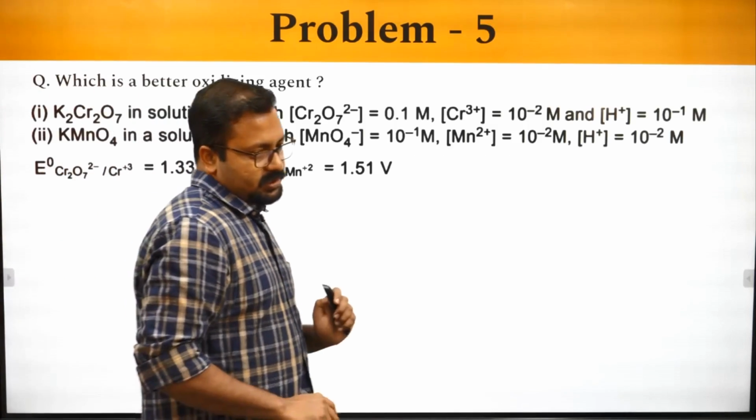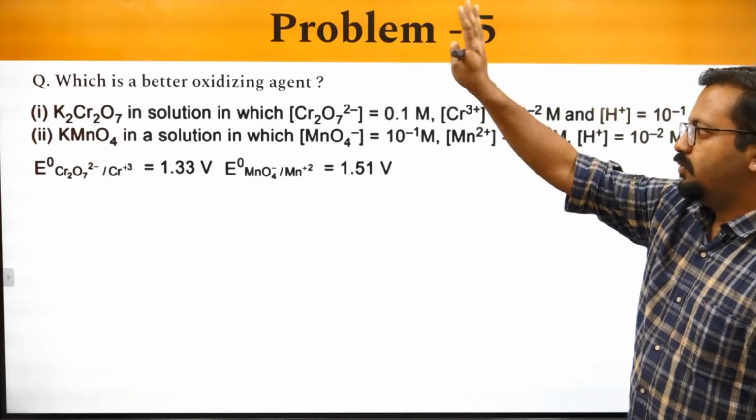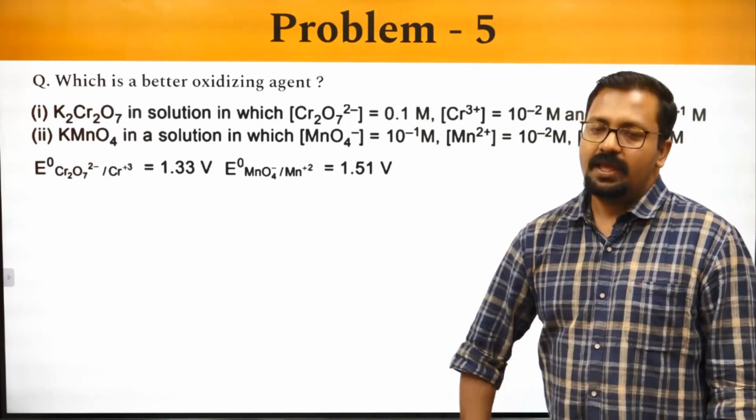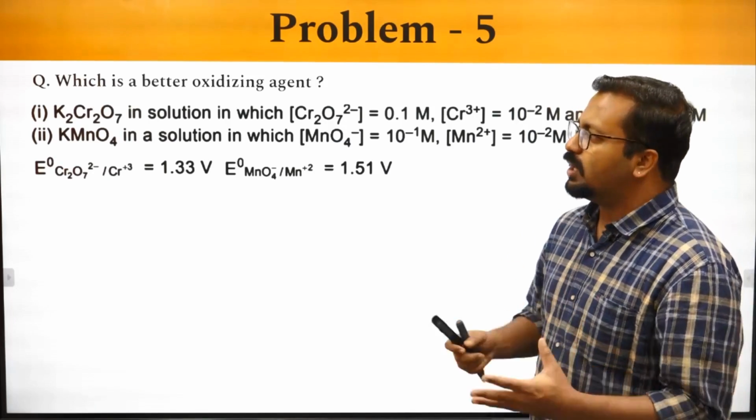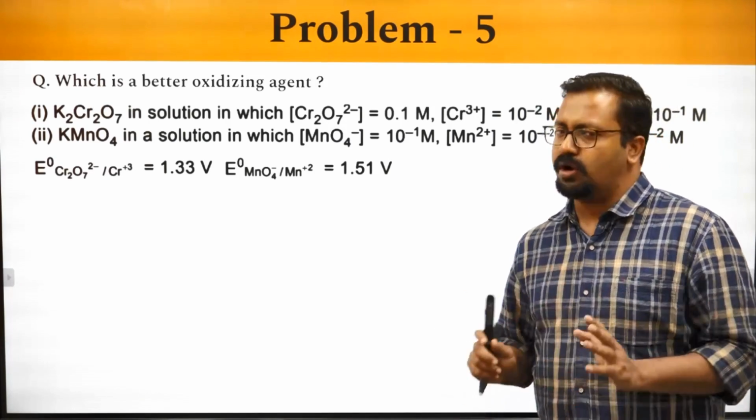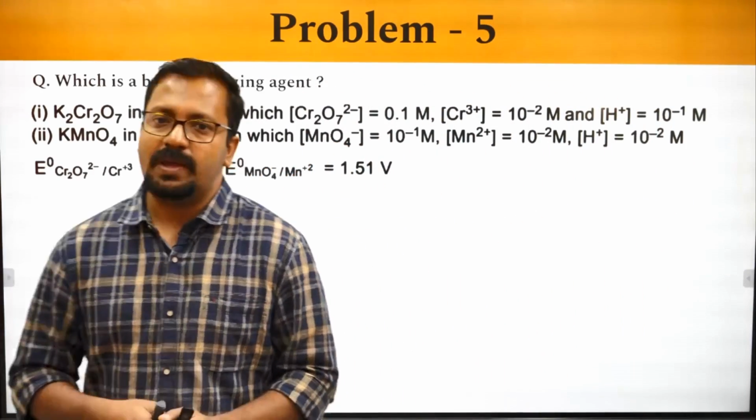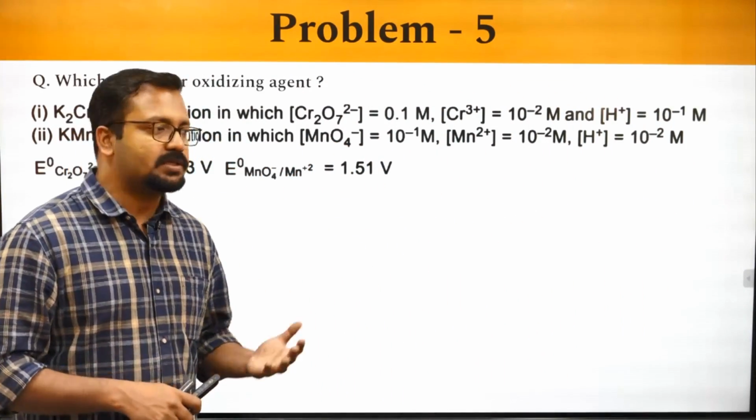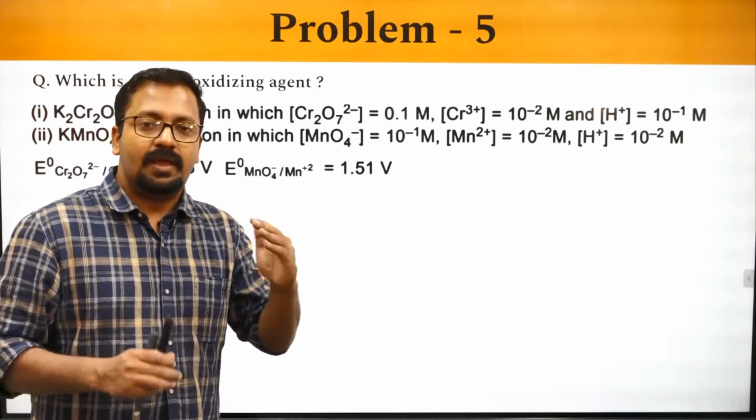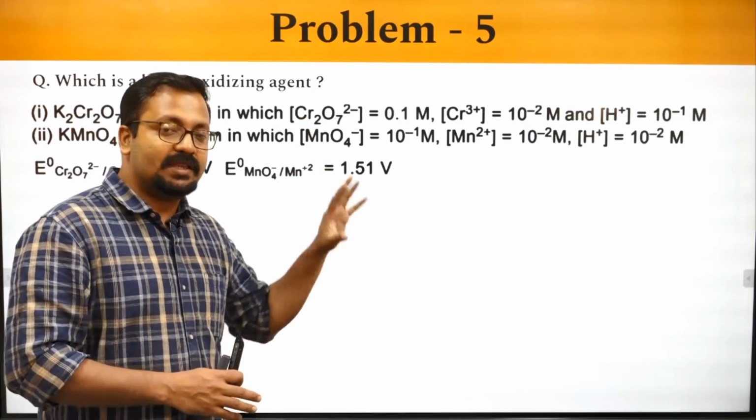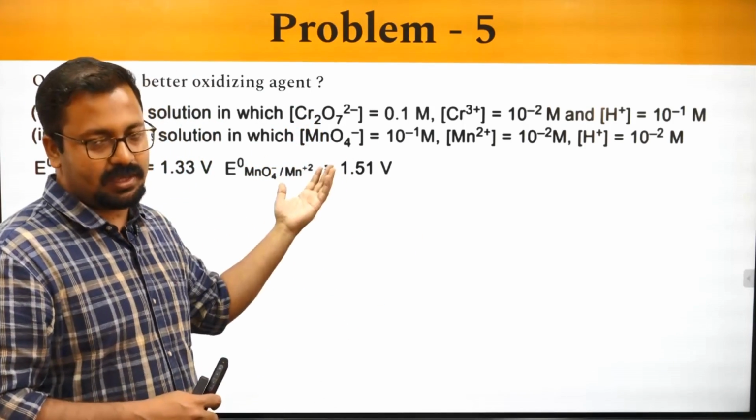The next question is this, and this is the last question for the day. This is a beautiful question. Which is a better oxidizing agent? KIO4 and dichromate are both utilized as strong oxidizing agents. However, many times, by modulating the amount of H plus or the other active species present in the medium, I can modulate the oxidizing nature of these entities.